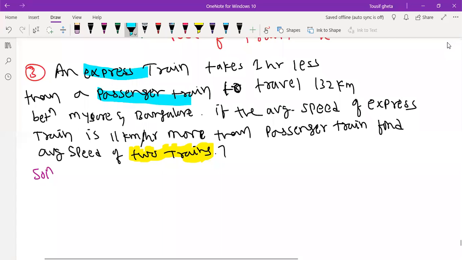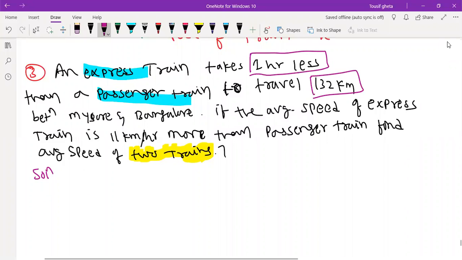Okay. So we can have a two trains comparison here. The express train takes 1 hour less. You have to keep this 1 hour less. To travel what distance? To travel 132 kilometer, Mysore to Bangalore. Average speed of express train is 11 kilometer per hour more than passenger.